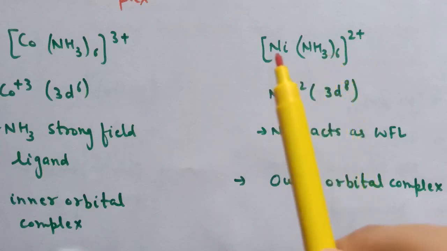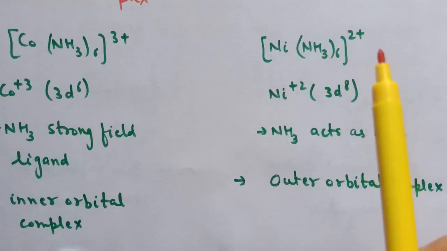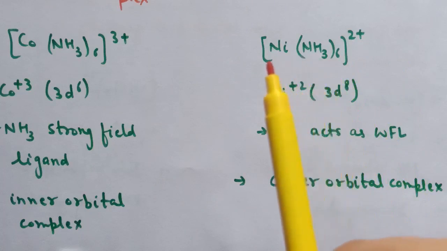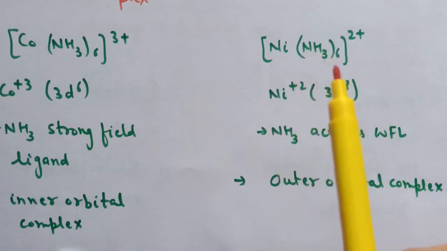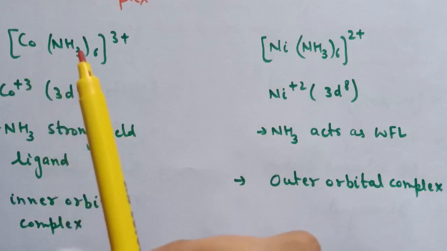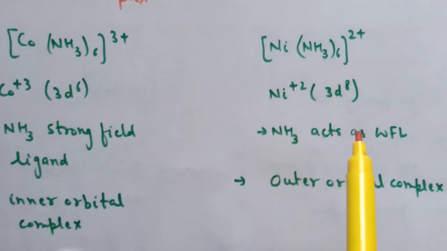That is why nickel will use its outer orbitals, that is 4s, 4p and 4d, for the hybridization, and that is why it is an outer orbital complex. So in the cobalt complex, ammonia is acting as a strong field ligand, and in case of nickel, it is acting as a weak field ligand.